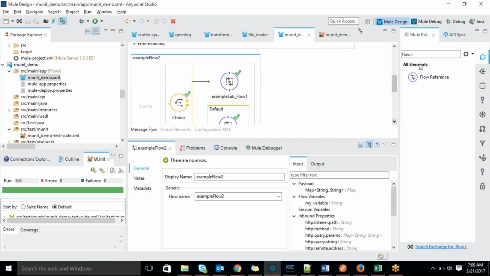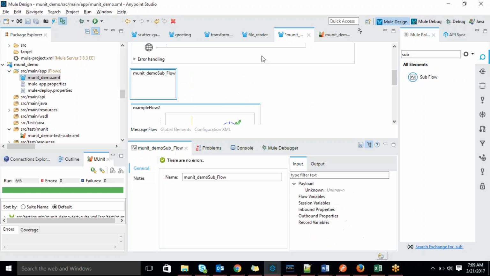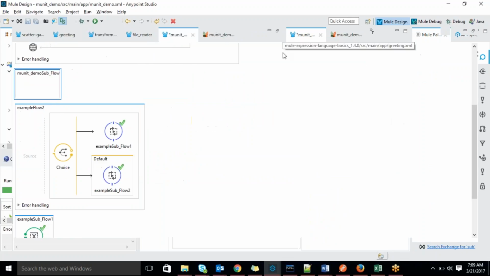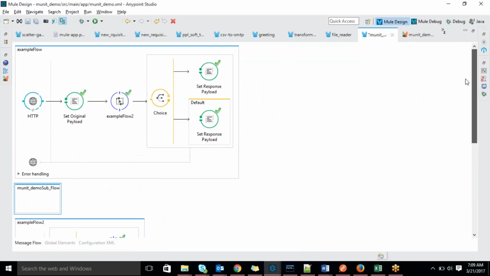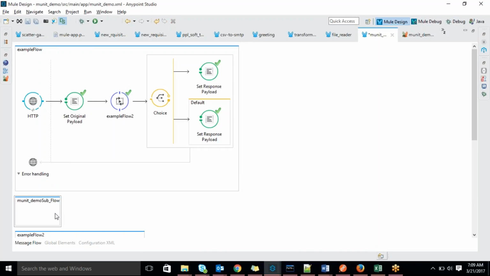How will we create the subflow? We have a subflow option here, and we have to drag and drop this subflow. See how the subflow looks. There is no error handling part in it. If you see here, the main flow has an error handling part, but the subflow, which I just dragged and dropped, has no error handling part.